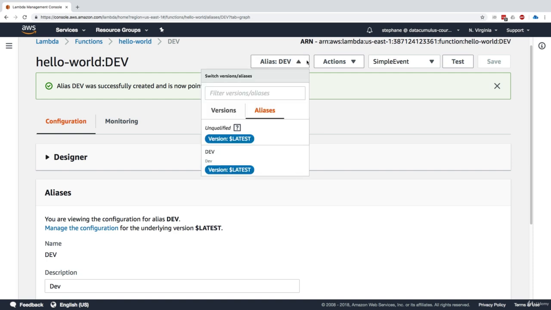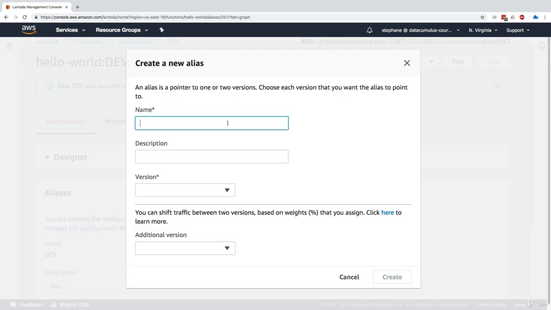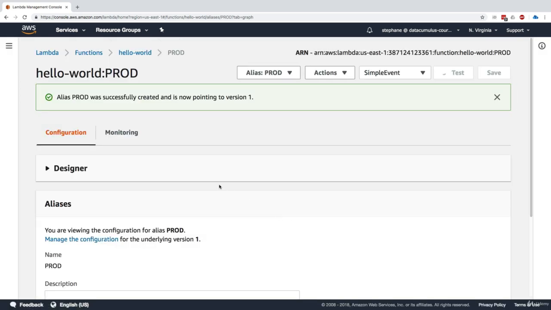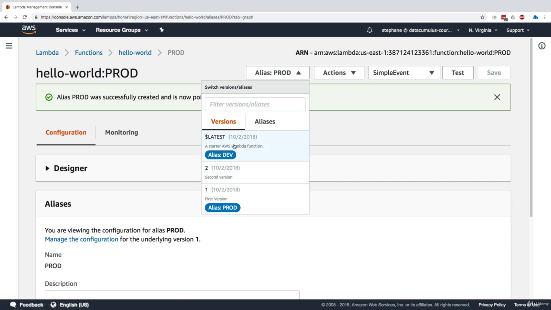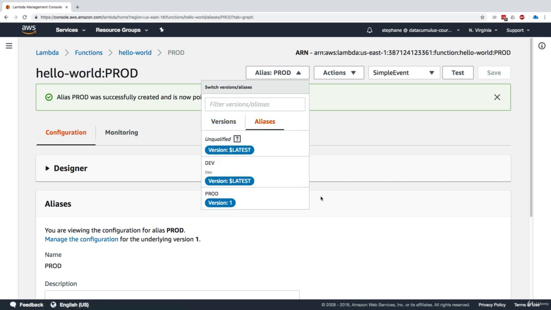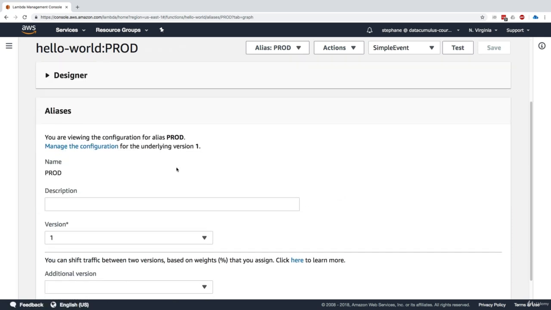Now let's do a prod one. So we're going to create an alias, and this is going to be our prod alias. And the version it's pointing to right now is version 1. We'll create. So now we have our prod alias pointing to version 1 and our dev alias pointing to version latest, whereas we're running 3 different versions of our function. So we could go on and on, but it turns out that prod is running version 1, and our website has been running with this prod alias for a while, right?